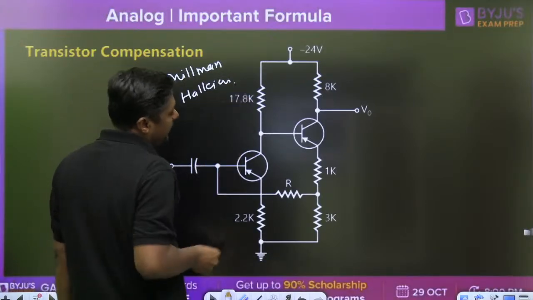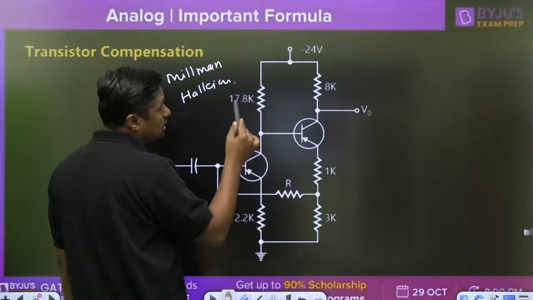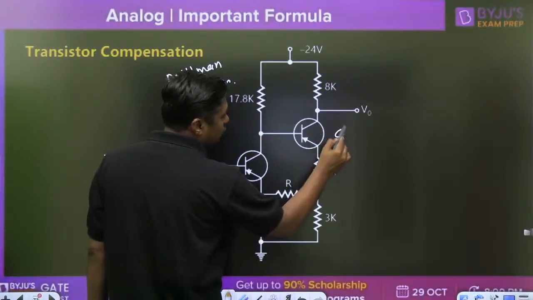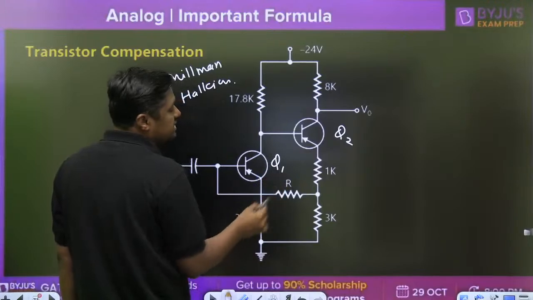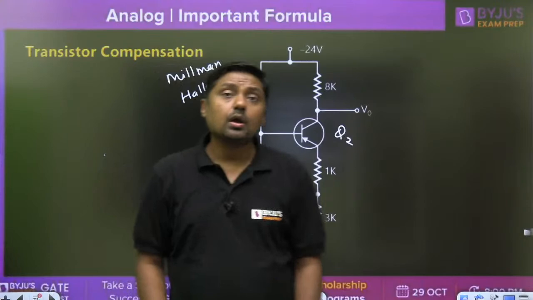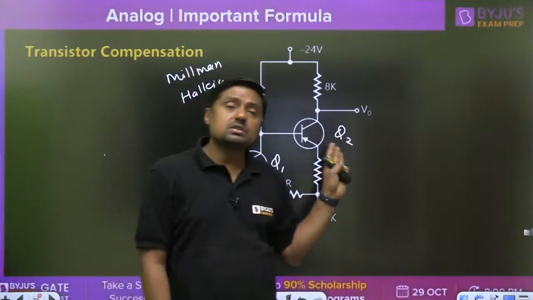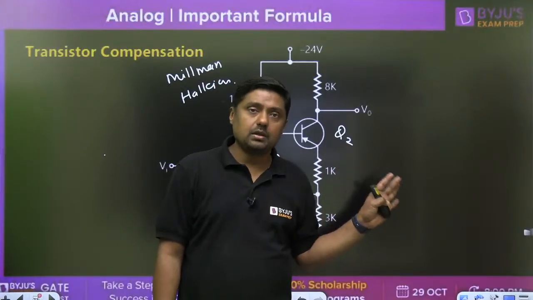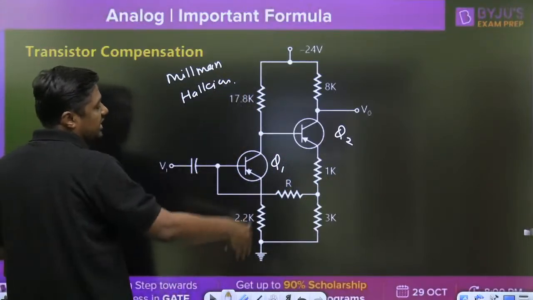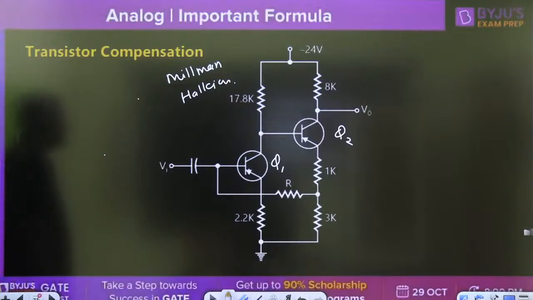I am just giving you a brief idea that these are the two transistors. If this type of connection is there, it is called transistor compensation. To compensate or stabilize the transistor Q2, we are connecting one extra transistor here, Q1 and Q2. There are two transistors, and that's why it is called transistor compensation. In IC fabrication, normally we are using this. So this is a highly stable circuit. One numerical they may ask on this diagram. This is a standard diagram to try to solve this numerical, from Milman Halkias unsolved numericals.